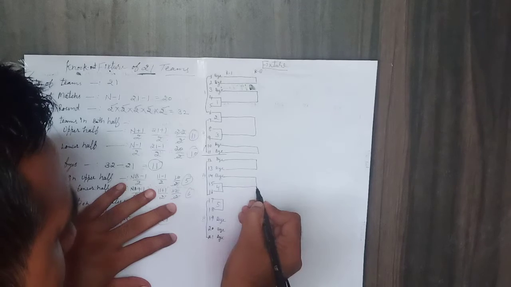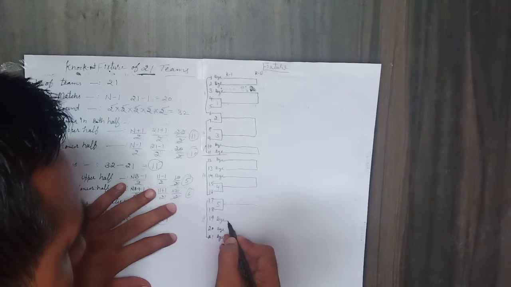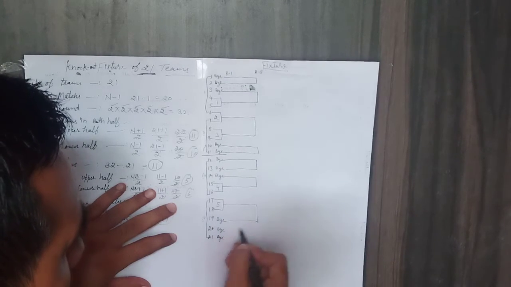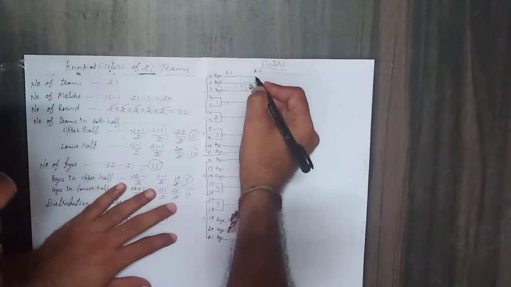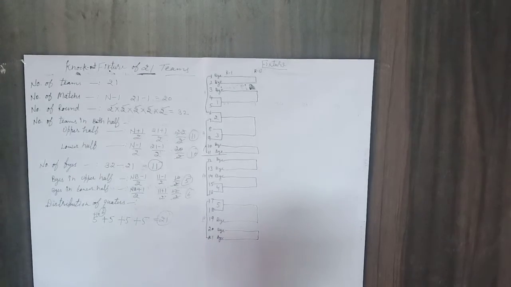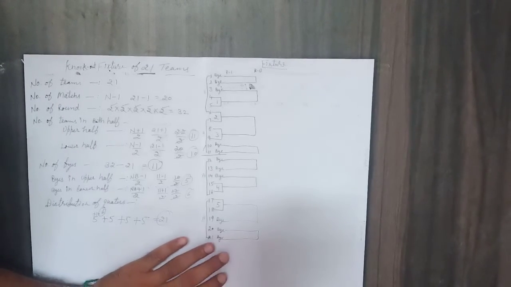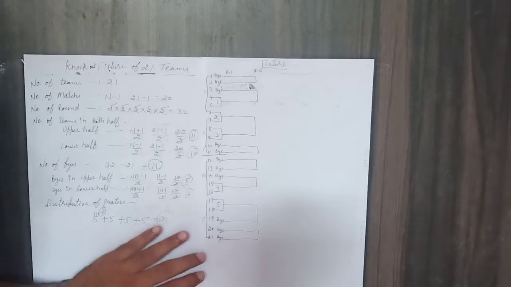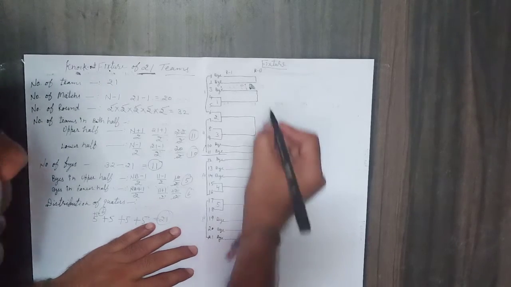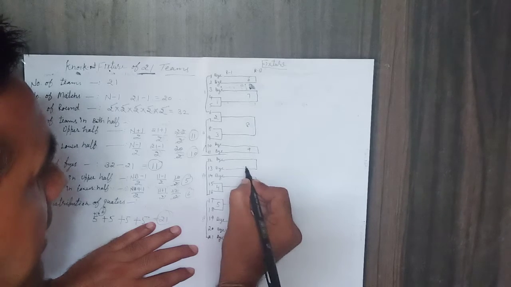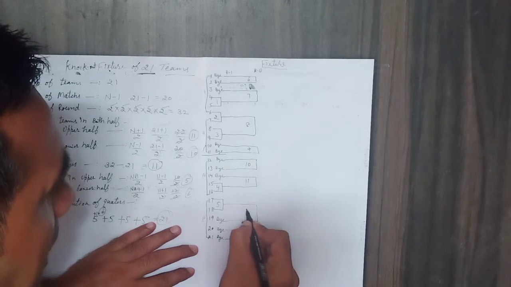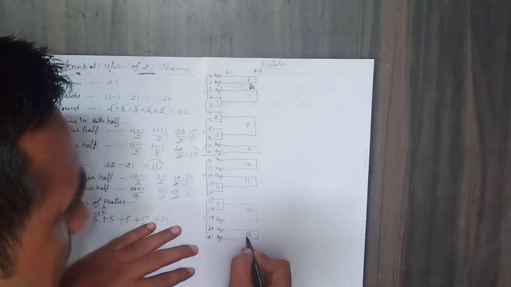Here the winner of this match and the winner of this match will play their match, and the team which has got a bye, or these two teams which have both got byes. It is round number 2. Now all teams will play their matches continuously from round 2. The 5 matches are already played. Match number 6, 7, 8, 9, 10, 11, 12, 13.